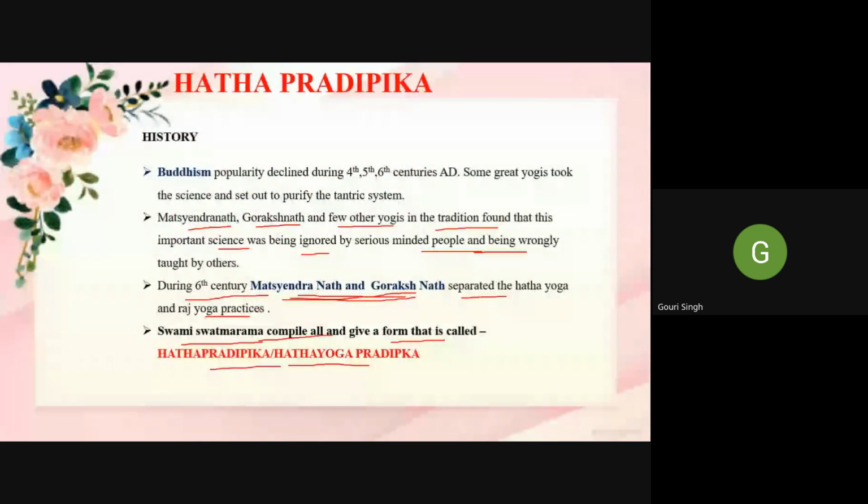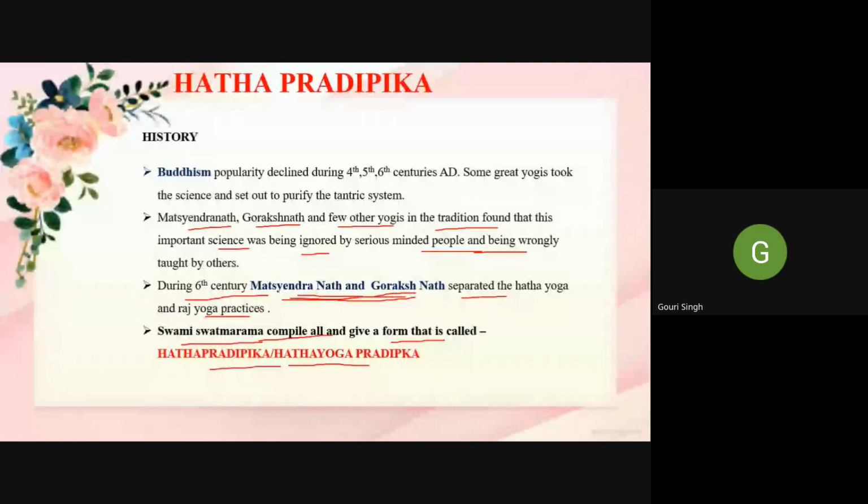Yes, tell me the sequence of the Hatha Pradipika chapters. Asana, pranayama, mudra, samadhi.